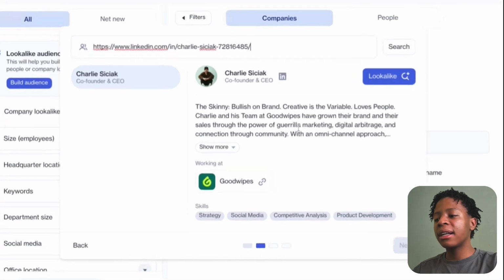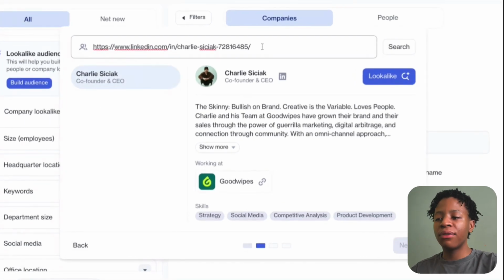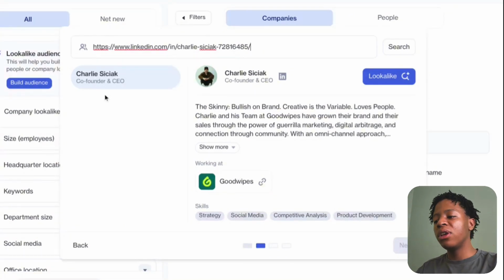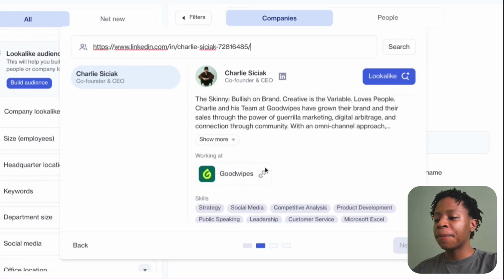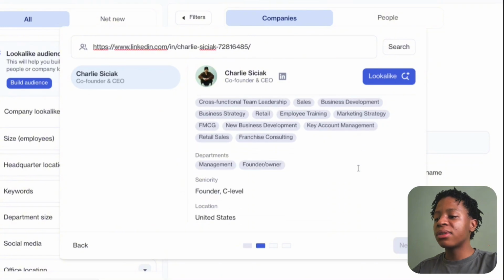Now one thing I want to highlight is that sometimes, even though you paste that specific individual's LinkedIn URL link, you're going to be given some additional options, like people that have a similar name, where you can then choose the specific individual you want. As you can see, working at, then the different skills, department, senior level, location.